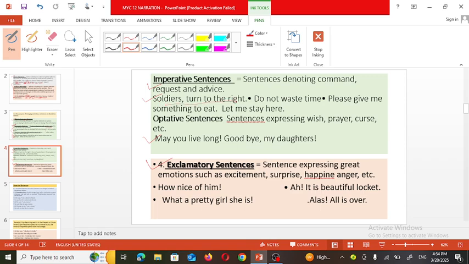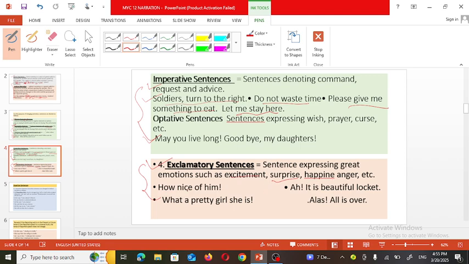Soldiers turn to the right, or do not waste the time. Please give me something to eat, or let me stay here. So these are examples of imperative sentences. Now the fourth type is what? Exclamatory sentence. Here, these sentences are used to show your excitement or surprise, anger, happiness, and so on.